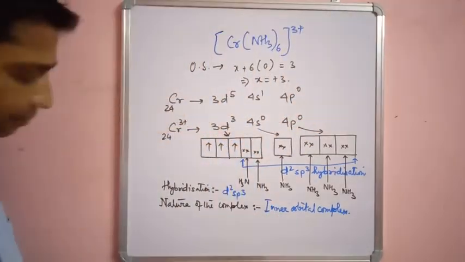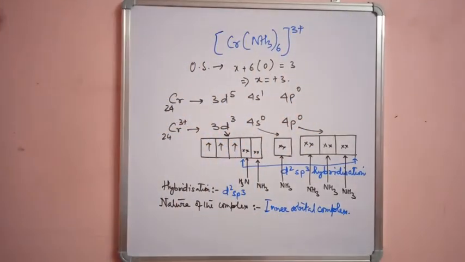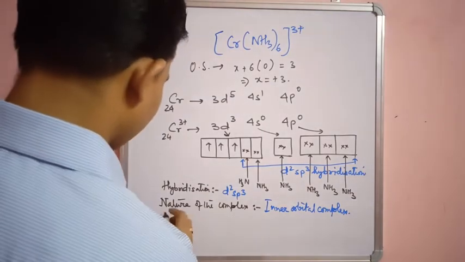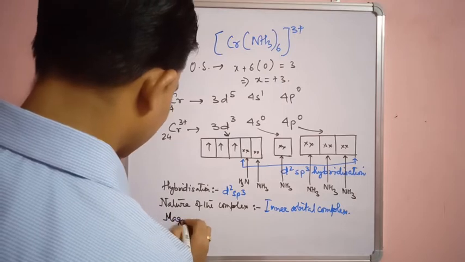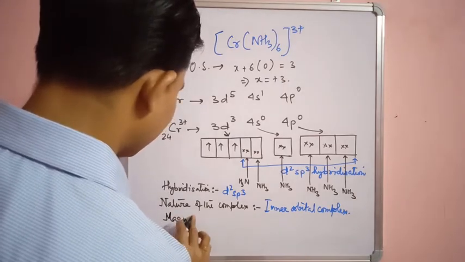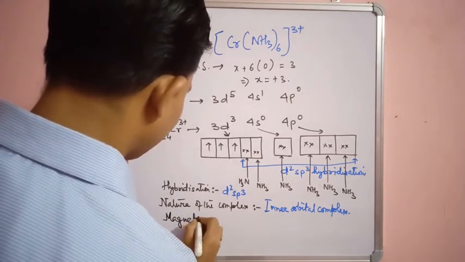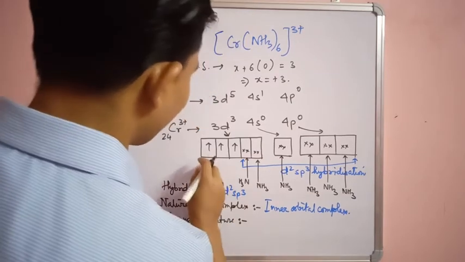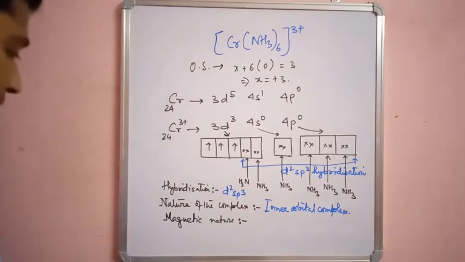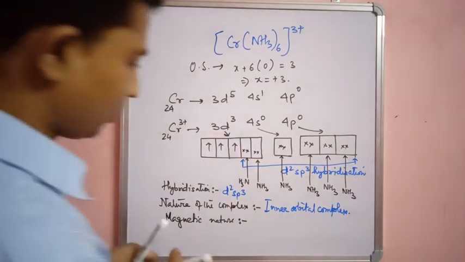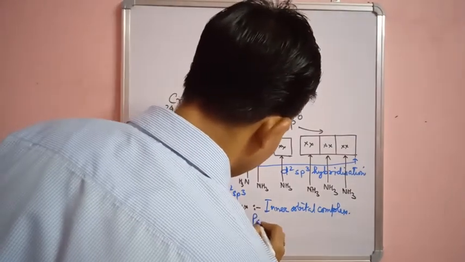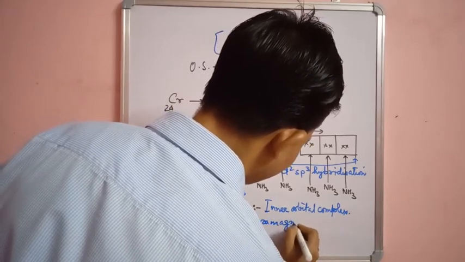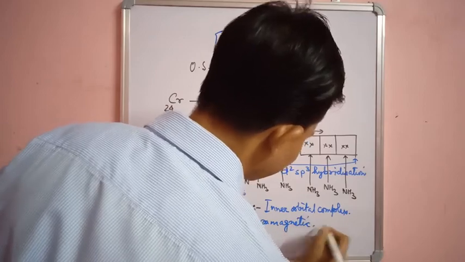Next point is magnetic nature. Since there are 3 unpaired electrons, 1, 2, 3 unpaired electrons are there, the complex is a paramagnetic one. It will be paramagnetic in nature.